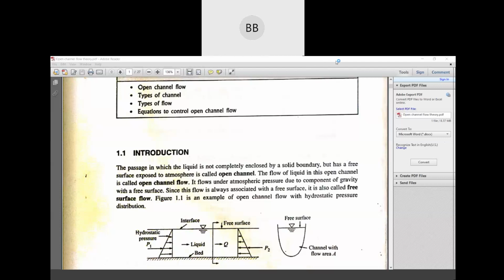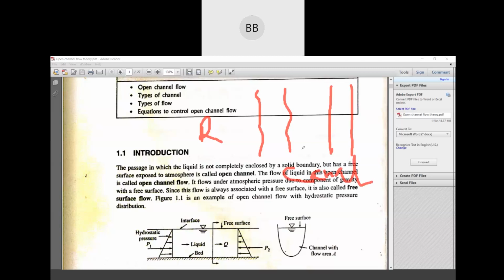So open channel flow. When we talk about open channel flow, we have different types of open channel flow. Suppose you can consider a river as an open channel flow. Then the drainage you have seen in day-to-day life, those are also open channel flow. You can say irrigation canal, those are also open channel flow.